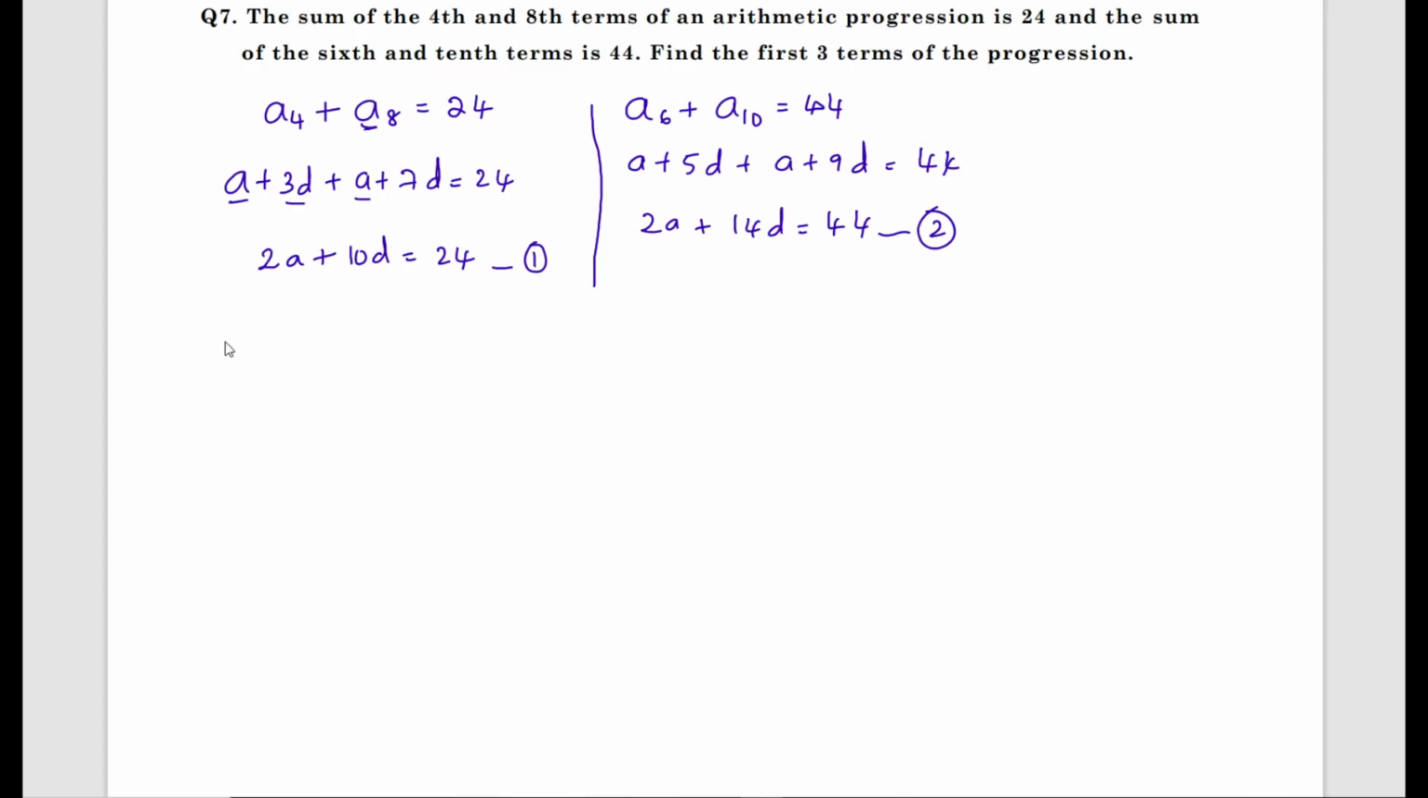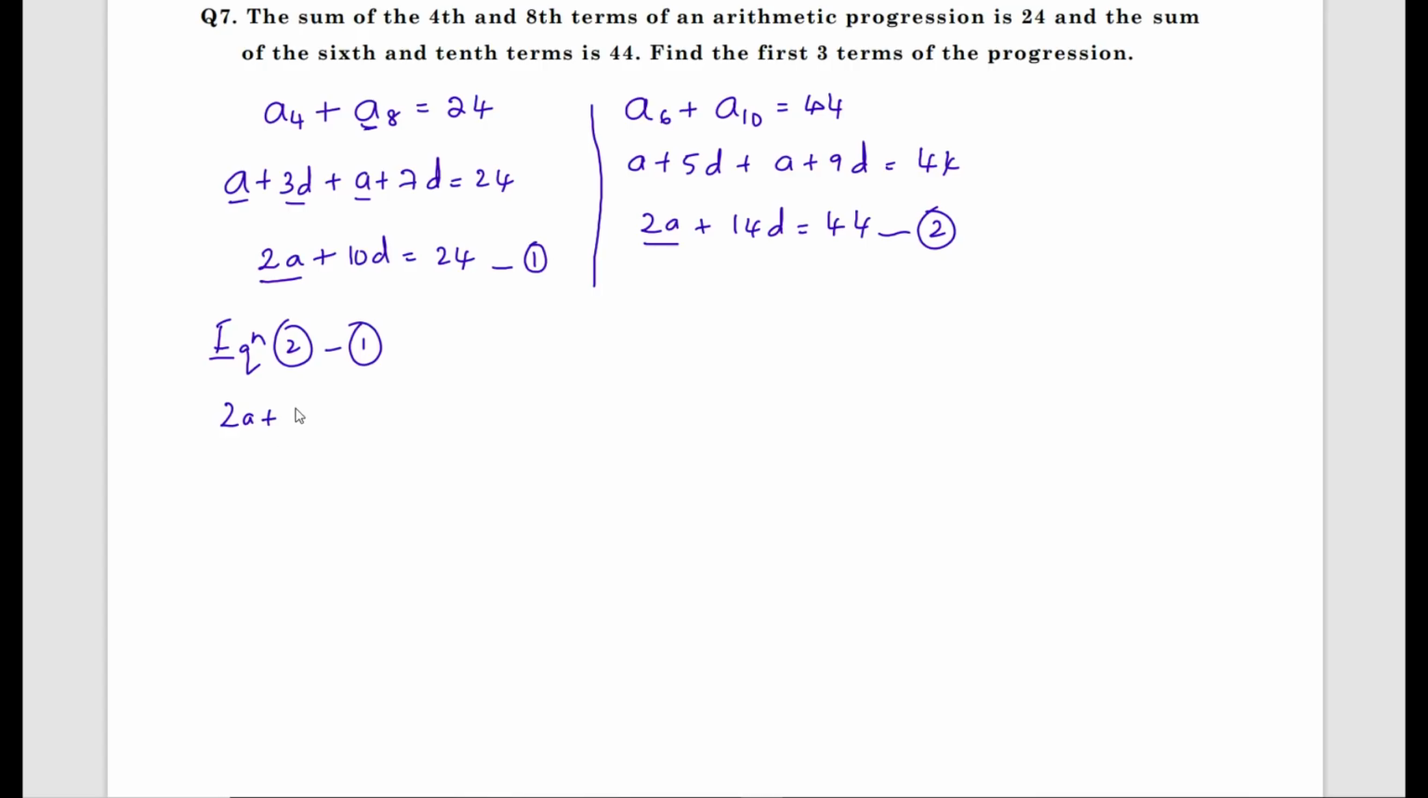See here, students, we have 2A and 2A, but the signs are the same. To cancel it, what should I have? I should have different signs. To get different signs, I'll subtract equation 1 from equation 2. Equation 2 minus equation 1, what do I get? What is equation 2?